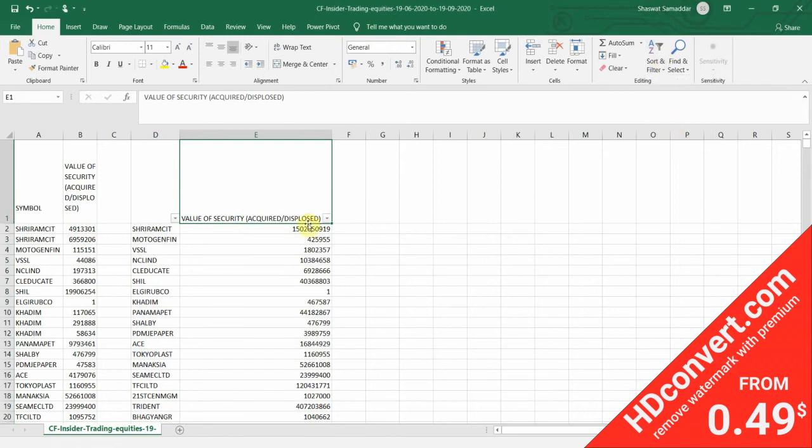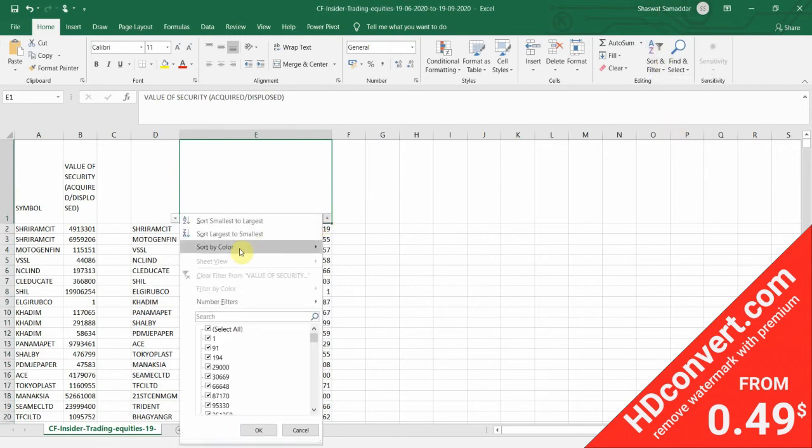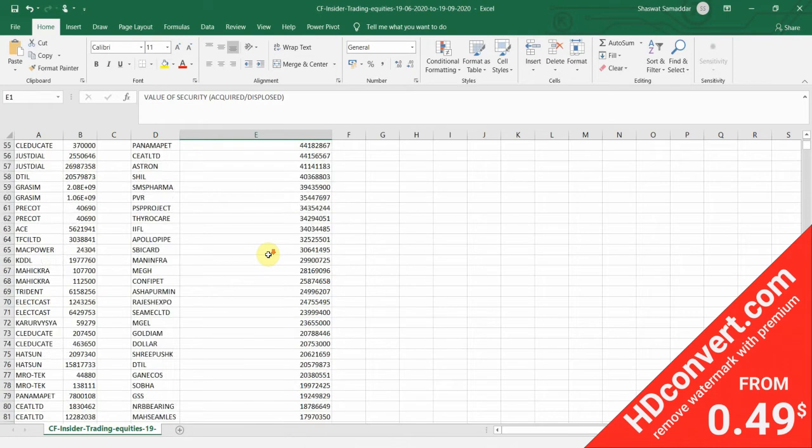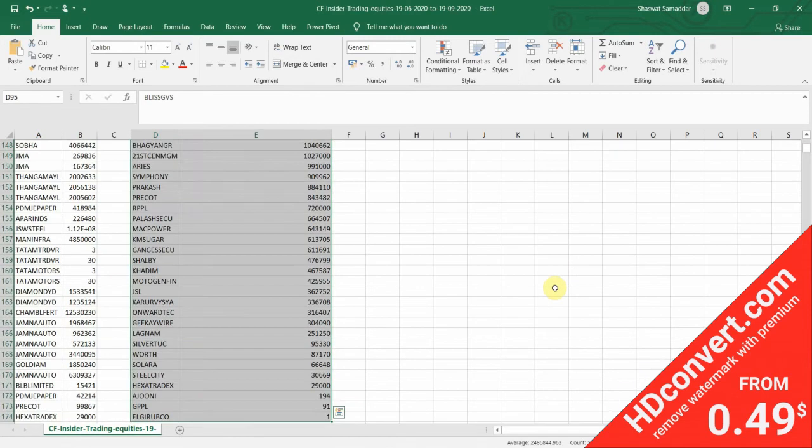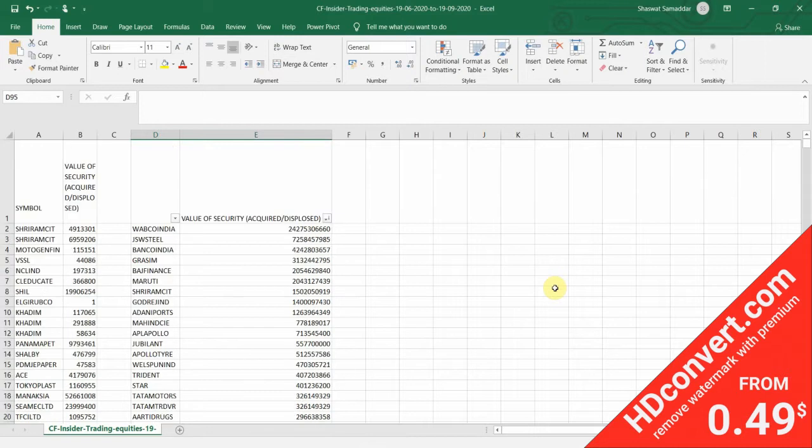I want to filter the data, not custom sort. I'll do it from largest to smallest. Okay, so we'll delete everything that has a value less than 1 crore. Now we have the symbols which have been bought by the promoters or promoter groups in the last 3 months through market purchase and whose value is worth 1 crore or more.